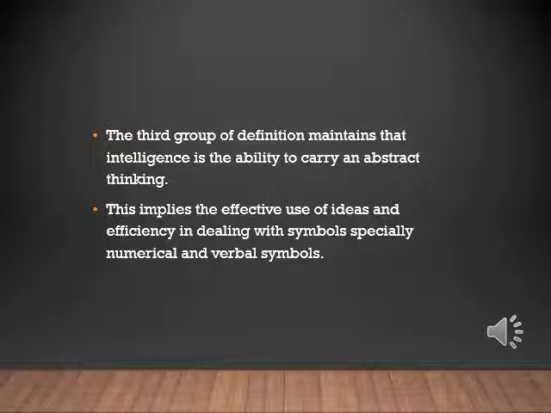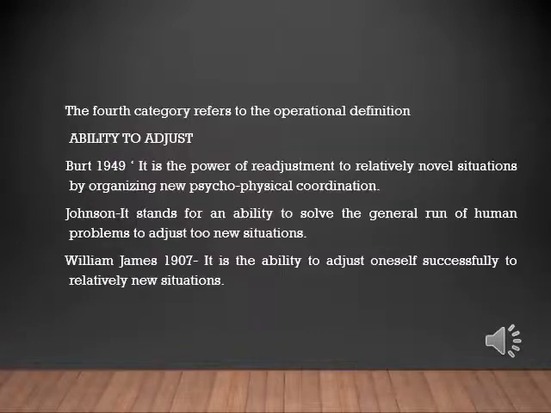Fine. Many times, if I give an example, you have experienced that if we are making some mistake, our parents look at us in a certain way, and we can understand that. So our parents tell us what to do and what not to do in a symbolic manner, and we understand that. That is your intelligence and your parents' intelligence. Fine. Let's see the fourth category, what they do.